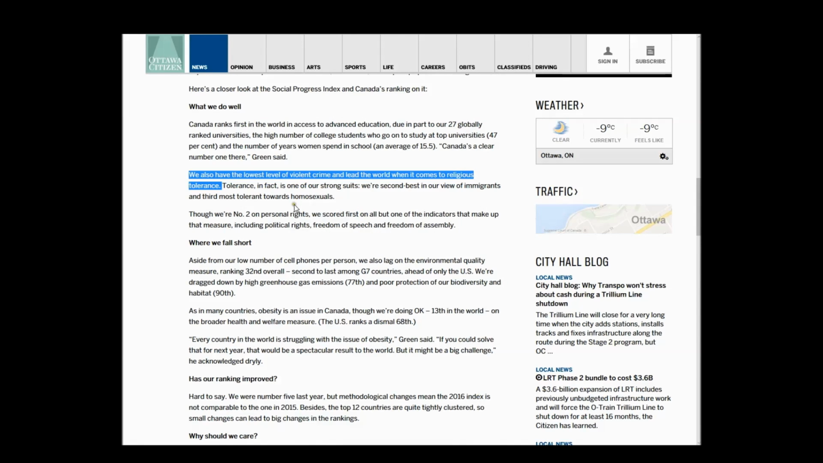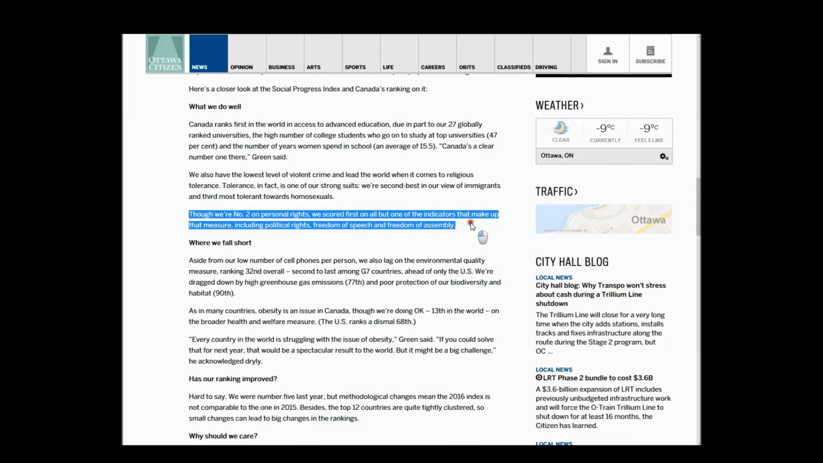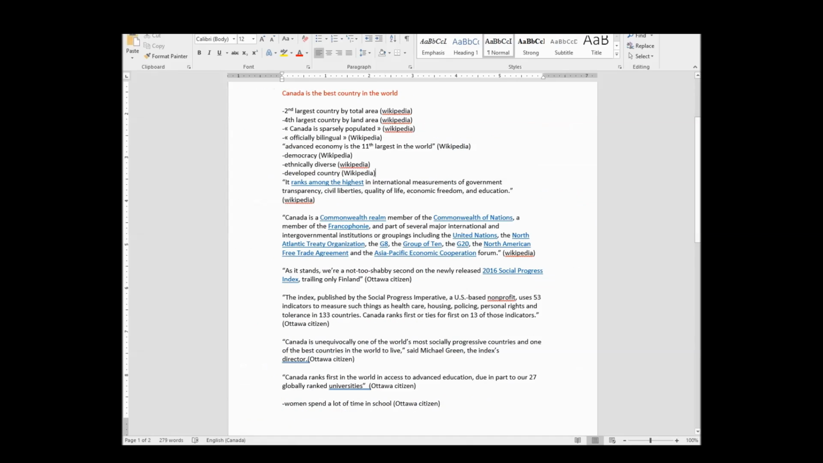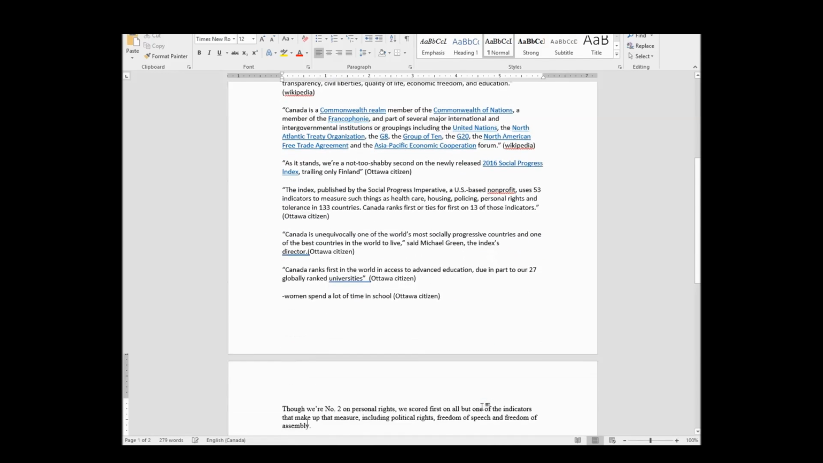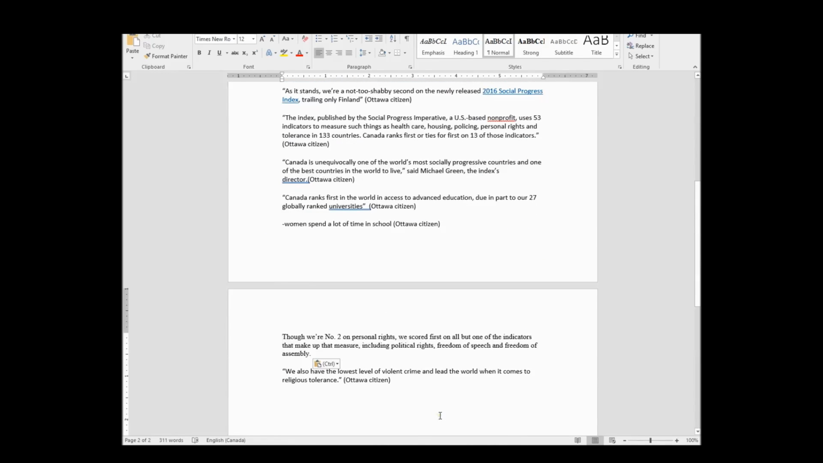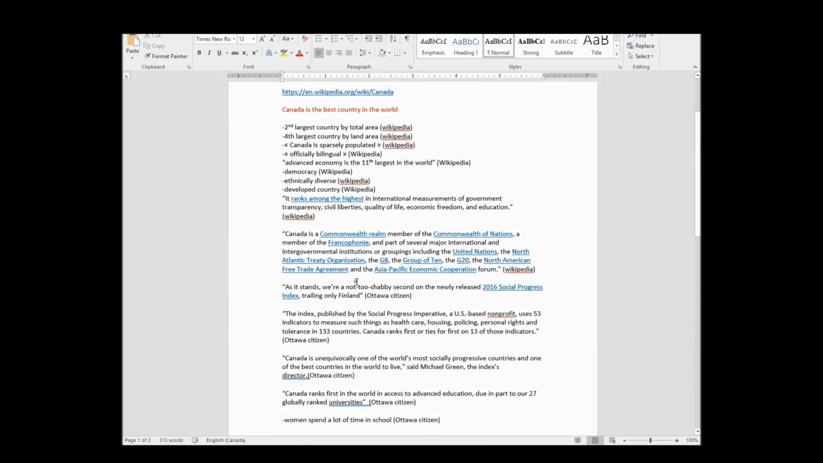Okay, let's go back. Though we're number 2 on personal rights, we scored first on all but one of the indicators that make up that measure, including political rights, freedom of speech, and freedom of assembly. Okay, that's fantastic. So again, another great fact. I'm going to take it, and I'm going to put it right here. Oh, there's that horrible font again. Okay, and then Ottawa Citizen. So I've got some pretty decent facts here. I could spend all night looking at facts, but I don't want to.